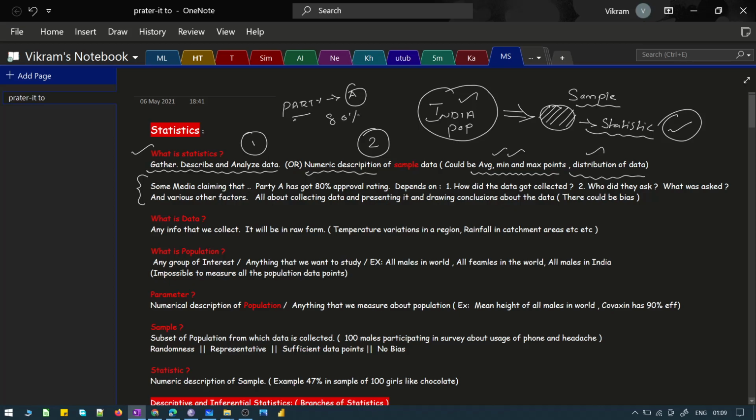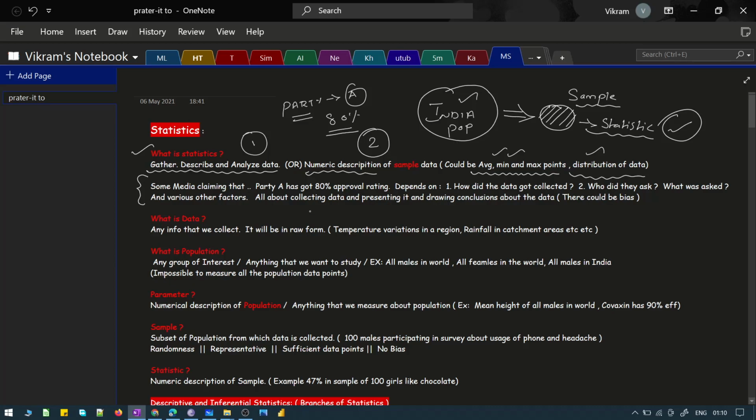So how is this being done? Do you think that the media people will go and survey each and every person in the country and come up with this number? It is really not possible, correct? So what they will do is go to different places in the country, pick some random people and conduct a survey, right? And they summarize the data, right?